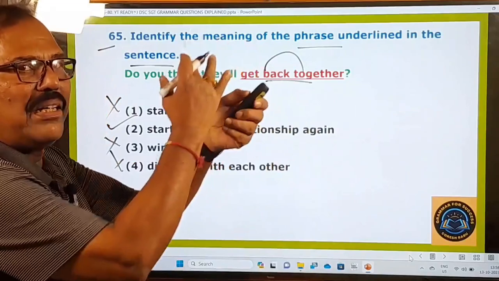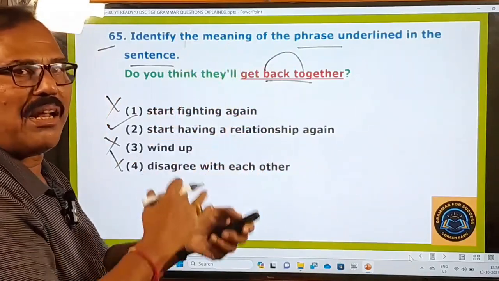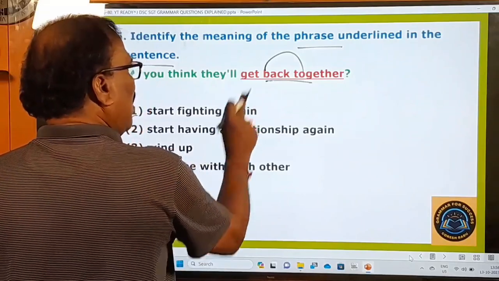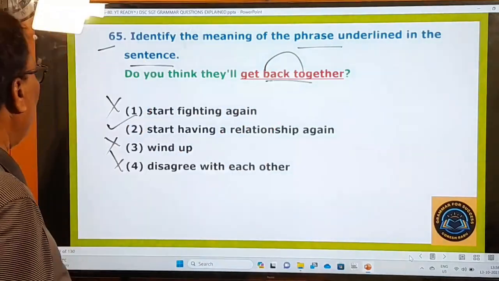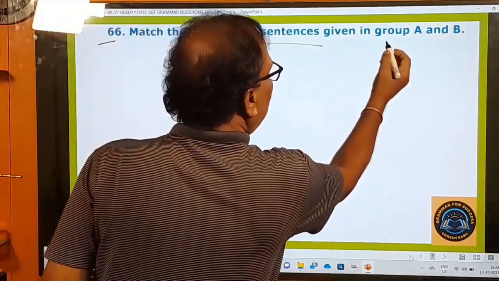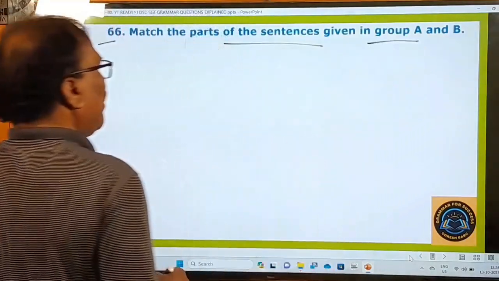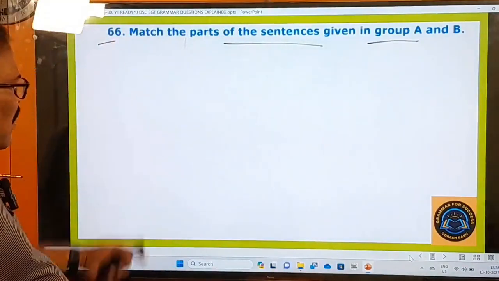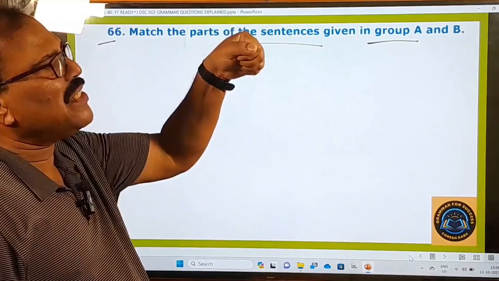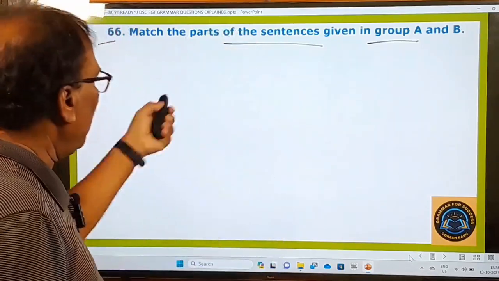Will they re-establish the relationship? So something like start having a relation. So this is the only right answer for this phrase. Come on, let's go to the next question. 66th one. Match the parts of the sentences given in group A and B. Two parts are given here, group A and group B. We have to join group A sentences with group B sentences, right? Let us see that here.